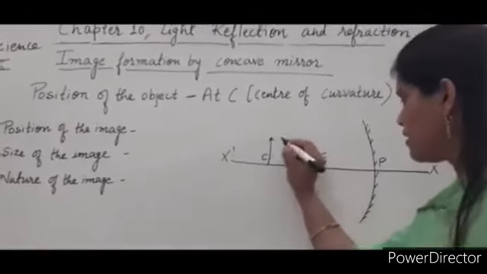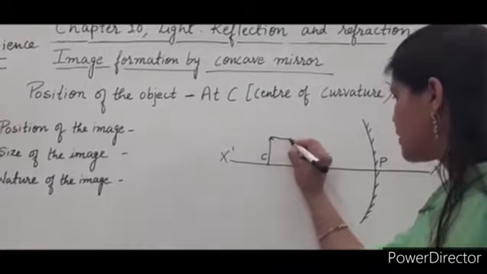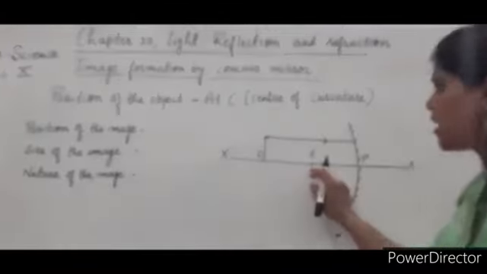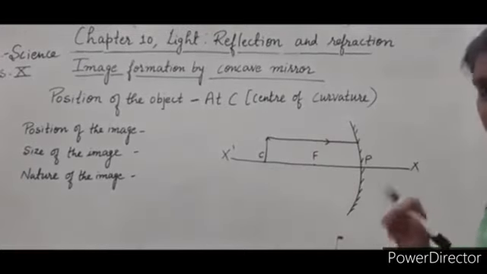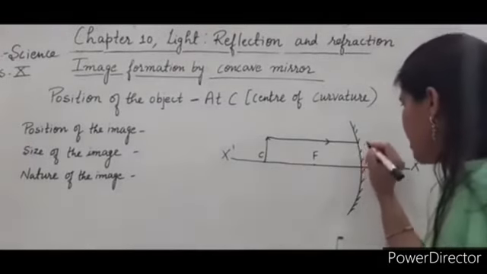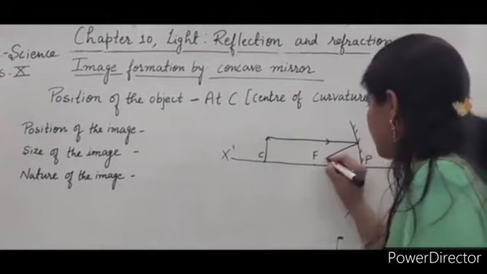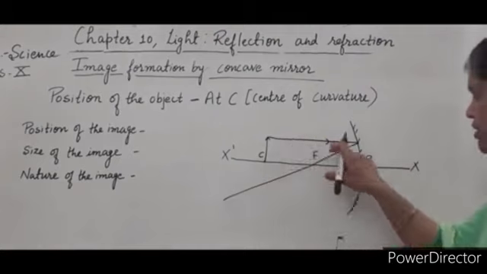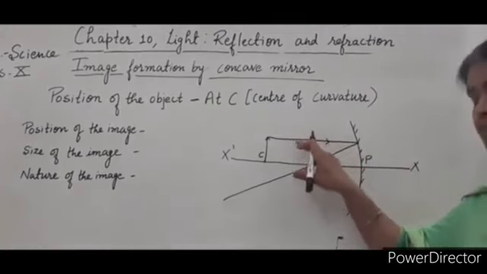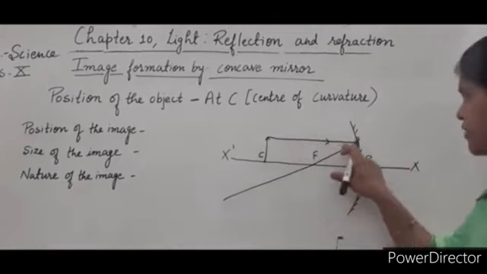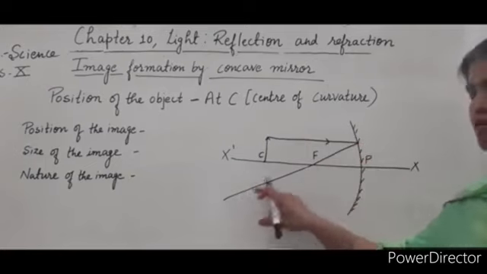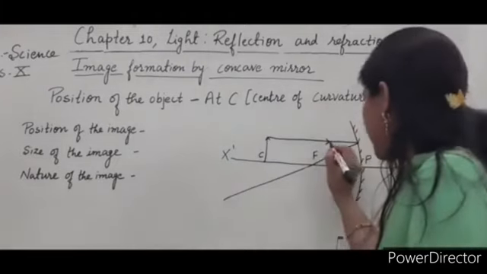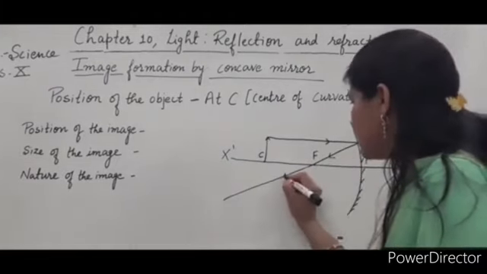So, first ray. I am taking the incident ray which is parallel to the principal axis. After reflection, it will pass through the principal focus. So what is the rule? If an incident ray goes parallel to the principal axis, after reflection it will pass through the principal focus. This is the incident ray, and this is the reflected ray.